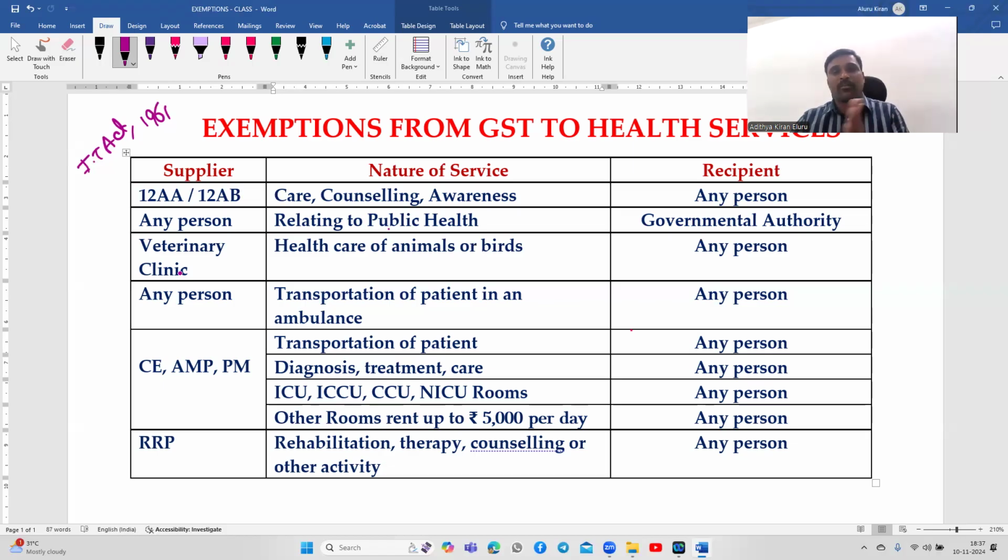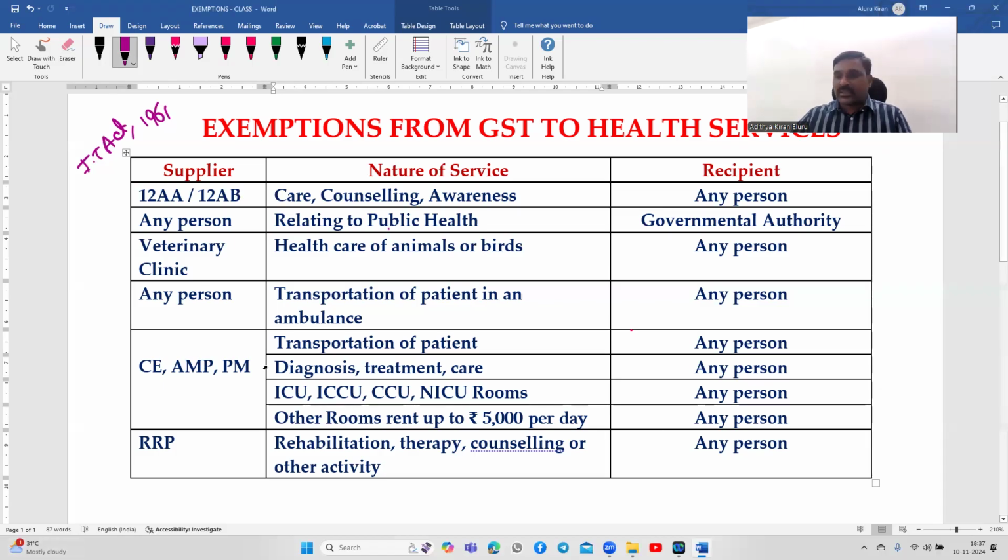Next, any person transportation of patient in an ambulance. So transportation of patient in an ambulance. Normally, some ambulance persons will be there. That ambulance person need not be registered under Section 12AA of Income Tax Act, etc. He is a pure commercial operator. Okay, any person transporting patient in an ambulance to the hospital.